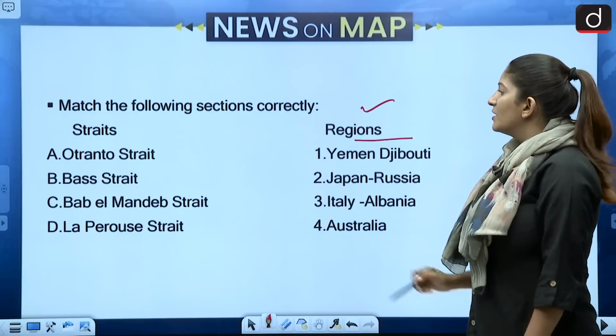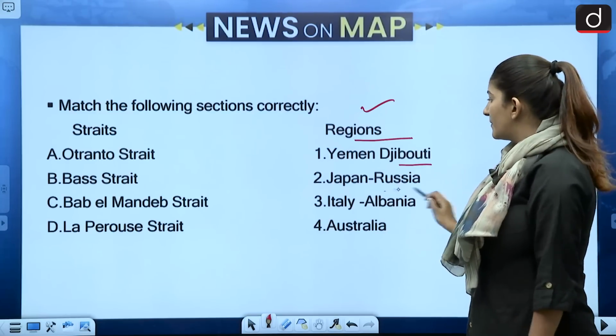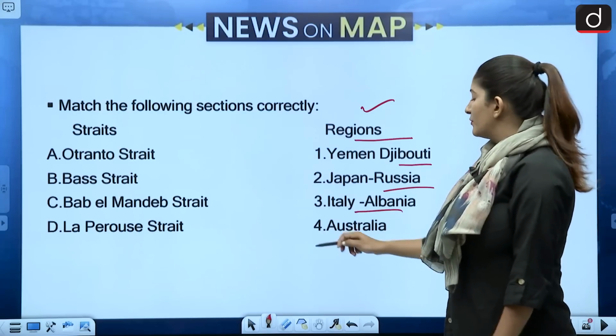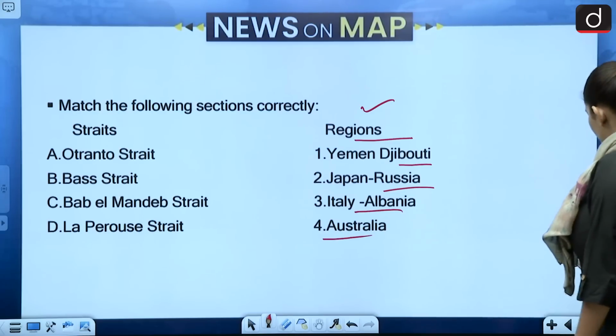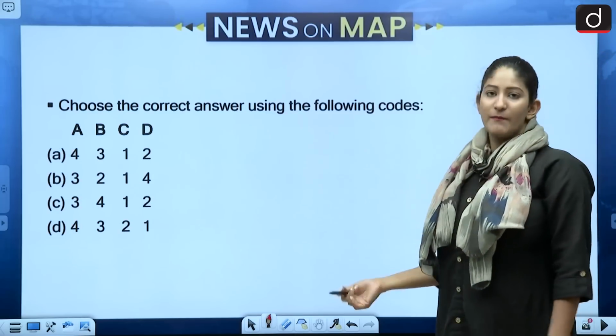Straits and regions. Otranto, Yemen, Djibouti. Bass Strait, Japan, Russia. Bab el-Mandeb Strait, Italy, Albania. La Perouse Strait, Australia. Let us look at the options that we have to choose from. This is like match the following.